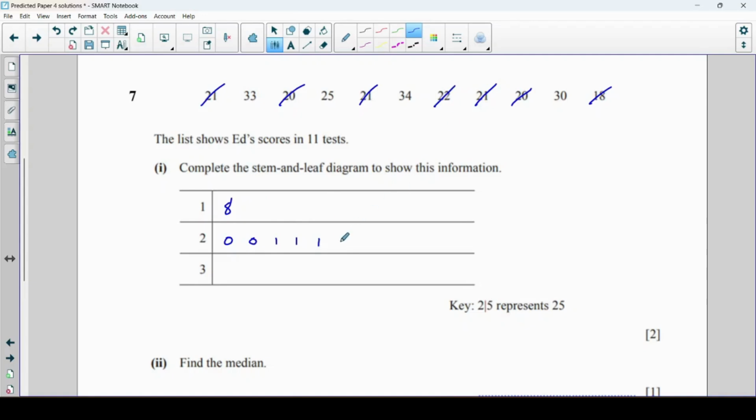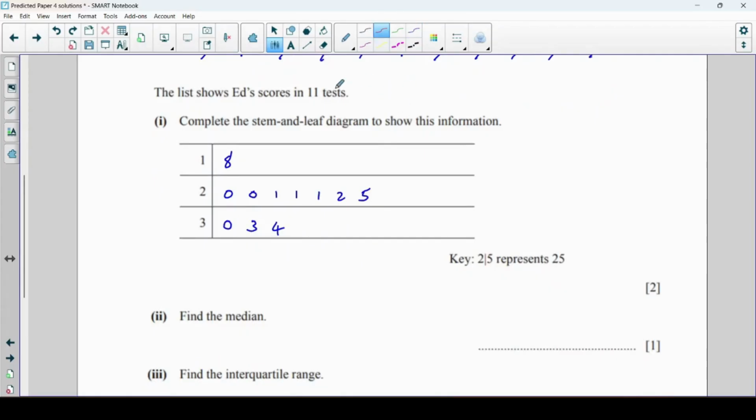Next is this 22. And then 25. And I think that's it for the 20s, so now on to the 30s. So 30, again make sure that's nice and in line. 33 next. And then 34. Let's check we've crossed everything out and check we've got the right number. There should be 11. So 1, 2, 3, 4, 5, 6, 7, 8, 9, 10, 11. Yep.